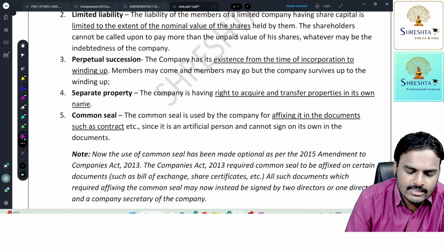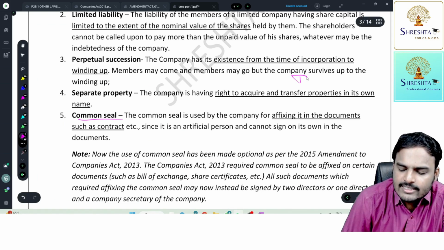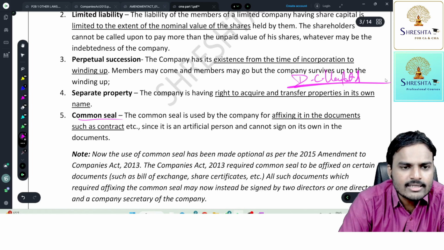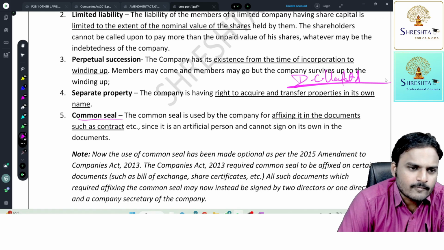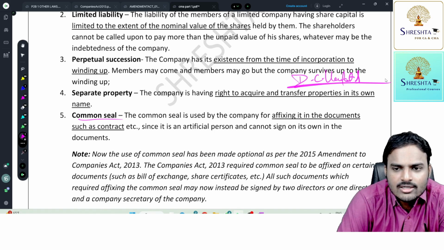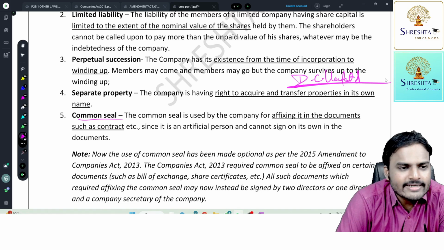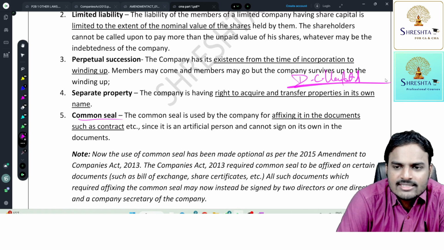Next one, separate common seal. Now we natural persons can sign the document. I am signing the document. But do you think the company, being an artificial person, can sign the document? No. So the company has an official signature, which is indicated through the common seal. The common seal is nothing but the official signature of the company.